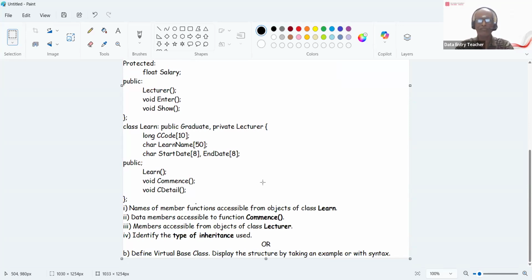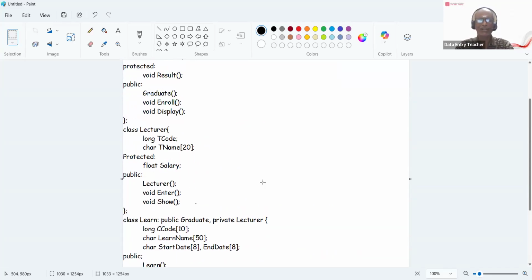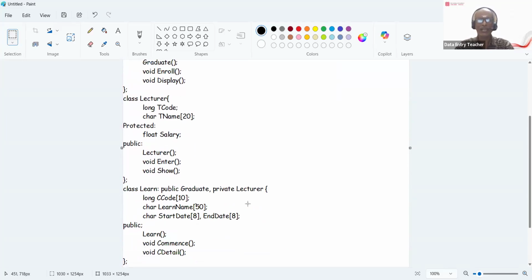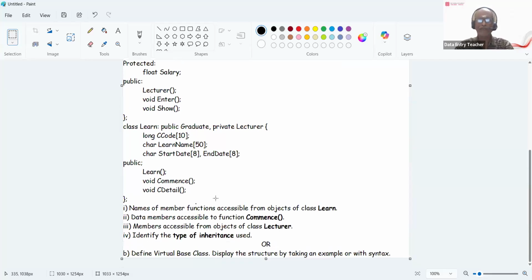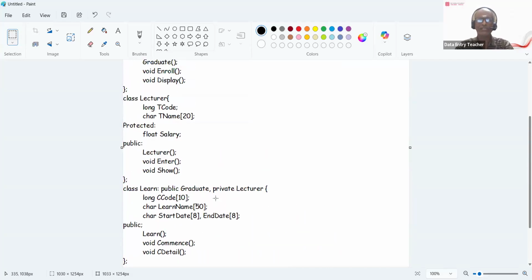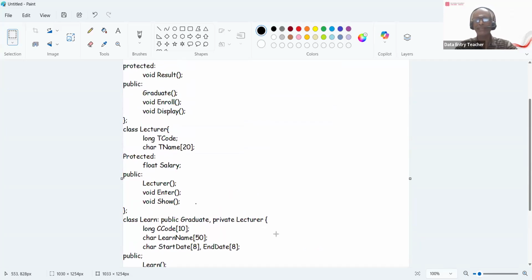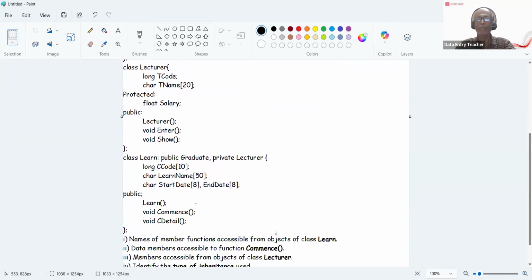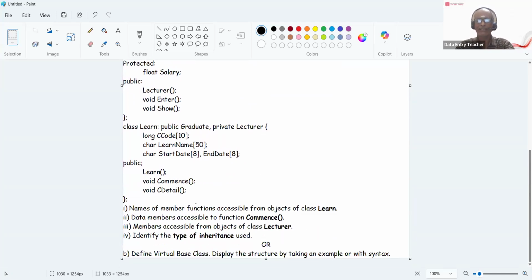Members accessible from the objects of class Lecturer. So what members are accessible to the Lecturer? Enter and show. Only enter and show, because it is not inheriting any other classes. So the Lecturer object can access only enter and show. Next, the type of inheritance: because Learn is inheriting both the public classes and Lecturer, it's a multiple inheritance.